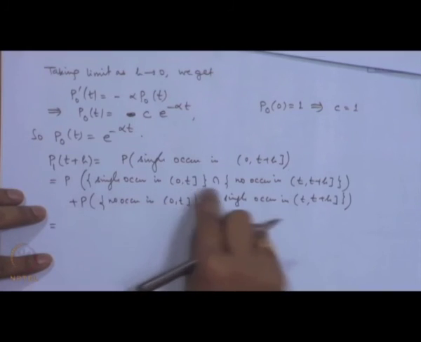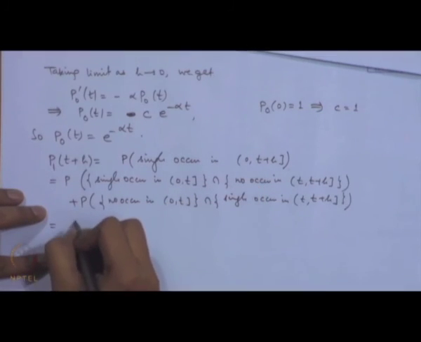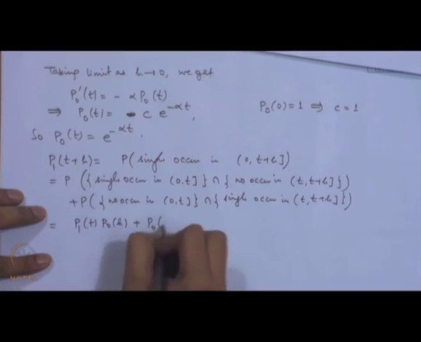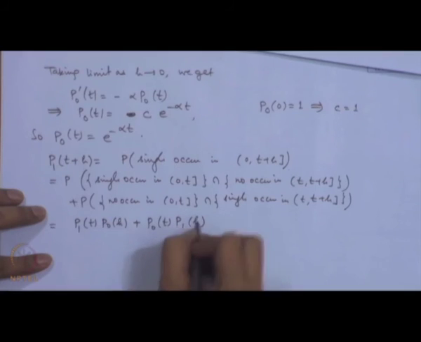Once again, we can use the independence and we get it as p 1 t p 0 h plus p 0 t p 1 h, that is equal to,